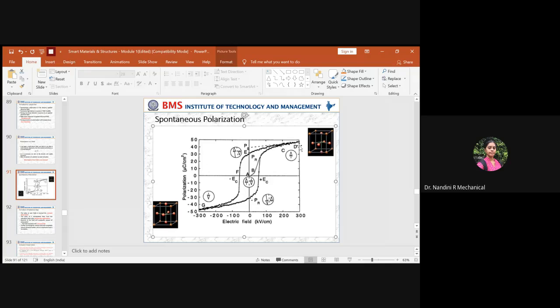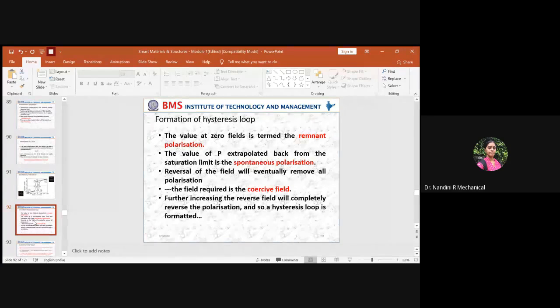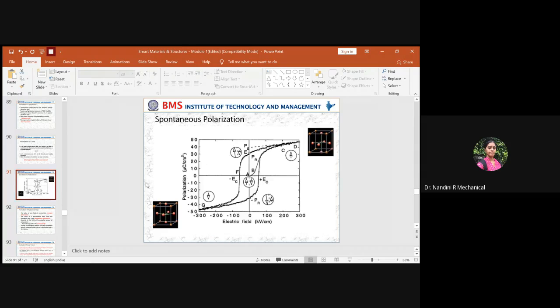Similarly, for the spontaneous polarization, positive and negative, the magnitude remains the same. The only thing is the sign convention varies. So this is about the hysteresis loop, what we dealt with in yesterday's class. Please go through it. These are the factors you have to remember related to remnant polarization, spontaneous polarization, and one more I told yesterday, the coercive field.